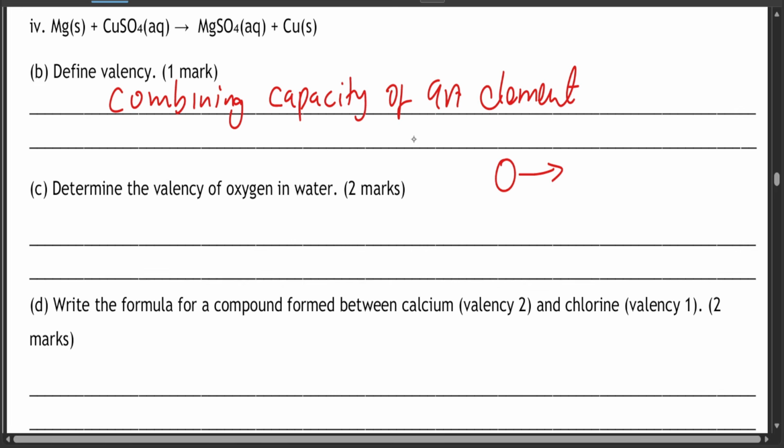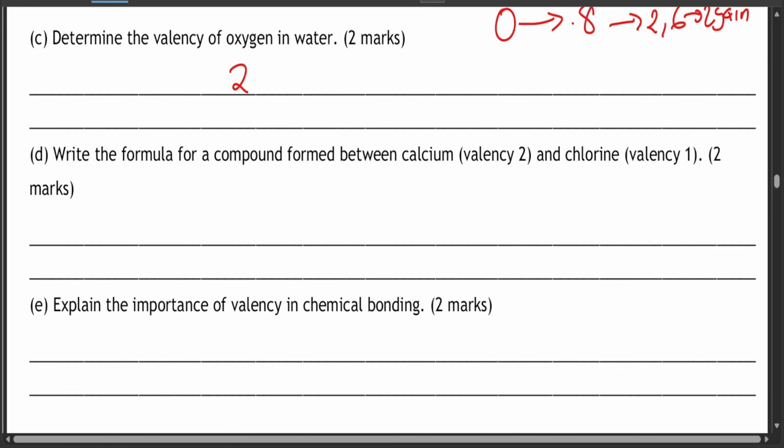Is it number 6 really? No, oxygen is not number 6. Oxygen is number 8, so it's written as 2, 6. So it has the ability to gain 2 more electrons. For it to be stable it's going to gain 2 electrons, and the valency is 2.